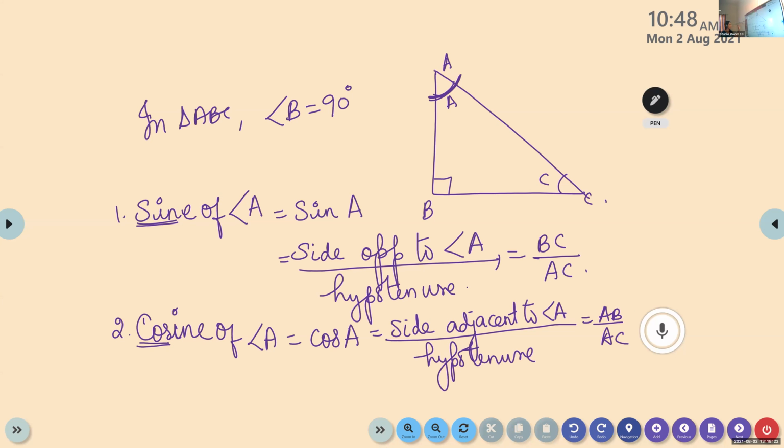So sine is defined as side opposite to angle by hypotenuse. Cosine of the angle A, we denote it as cos A. How is cos defined? Side adjacent to angle A by hypotenuse.